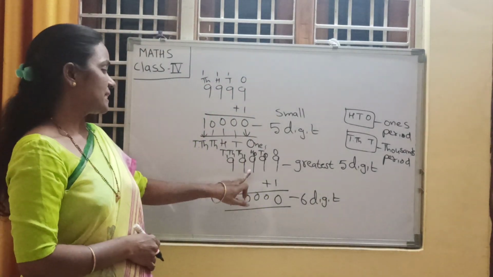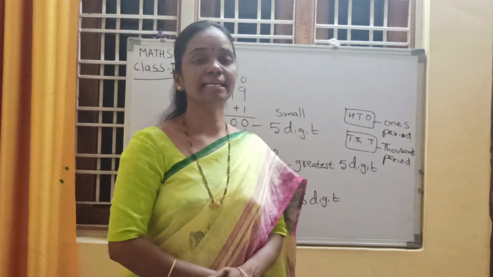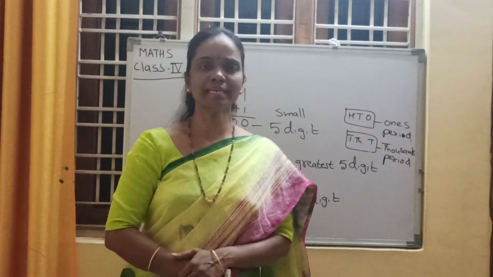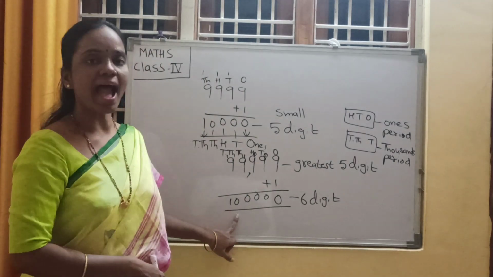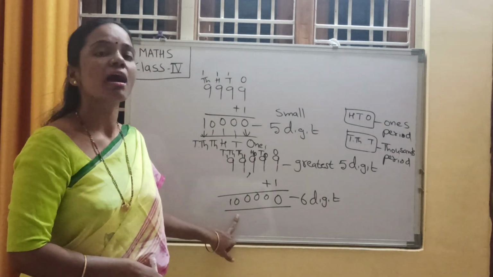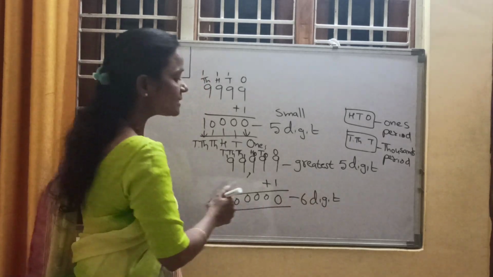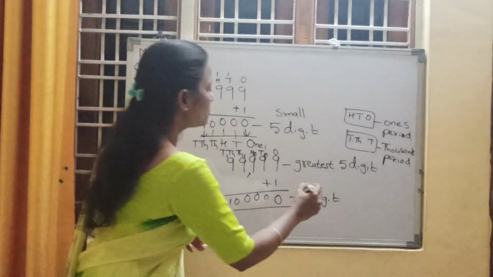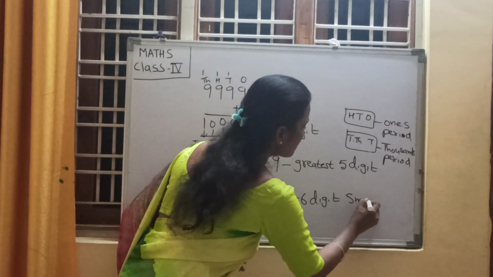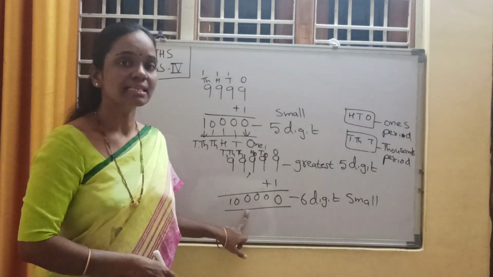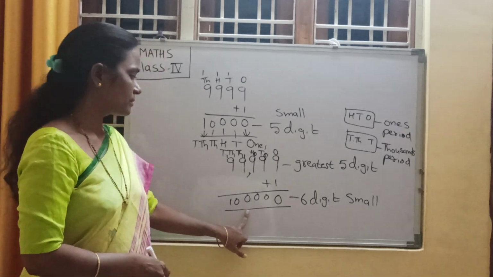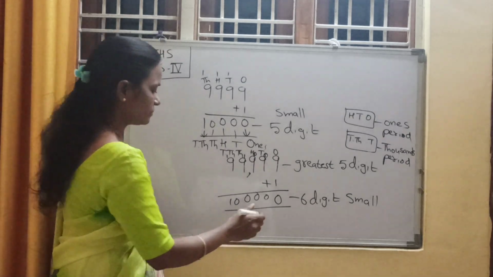So after 99,999 what number will come, children, tell me? Yes, it is 1 lakh. So 1 lakh is a 6-digit number, that too the smallest 6-digit number. Now what are the places?